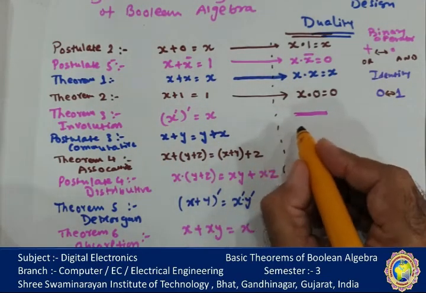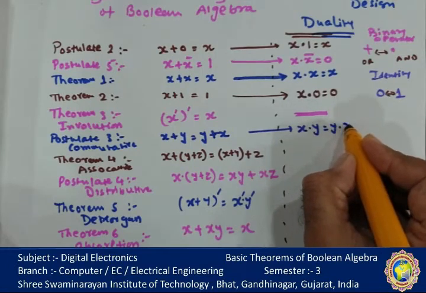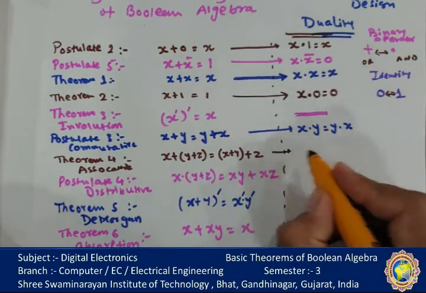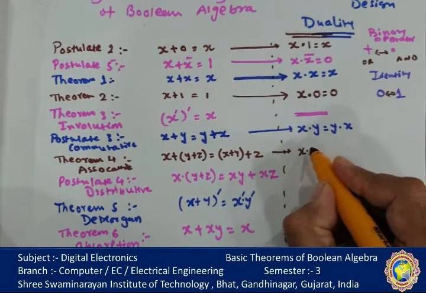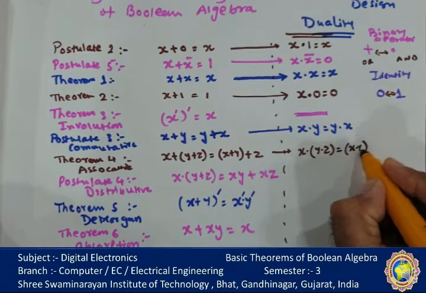While here we can say that this will become x dot y is equal to y dot x. Now the associative theorems: here only the operator is changed. x dot y dot z is equal to x dot y dot z.